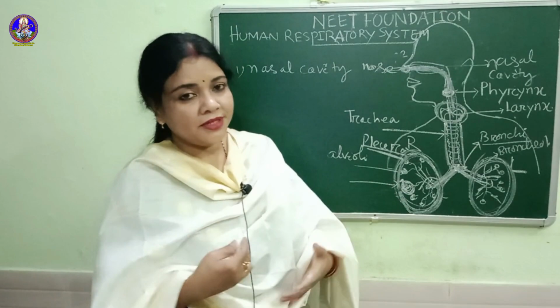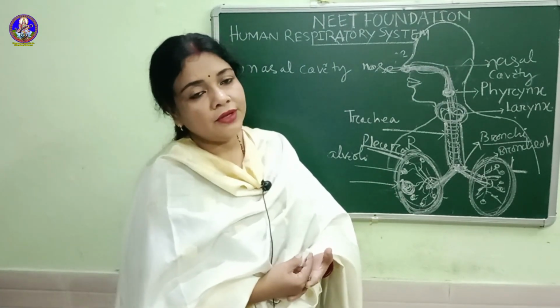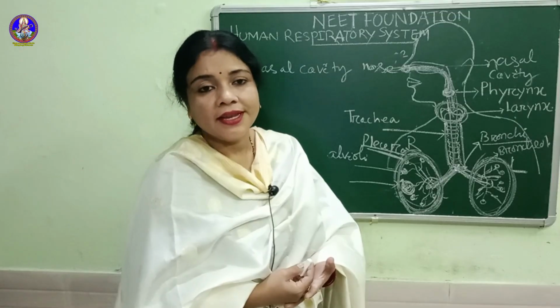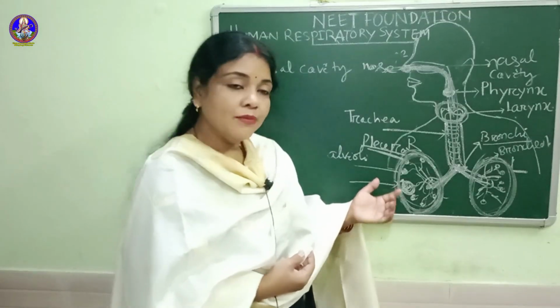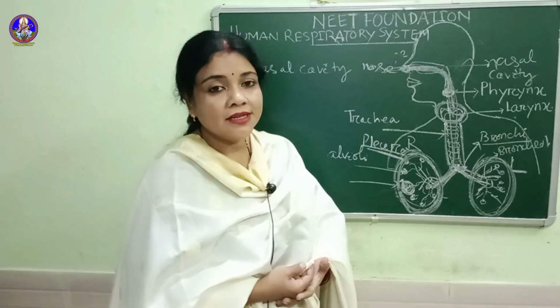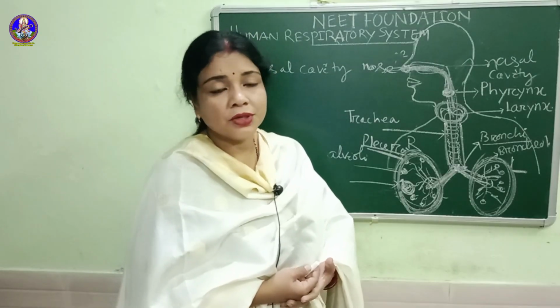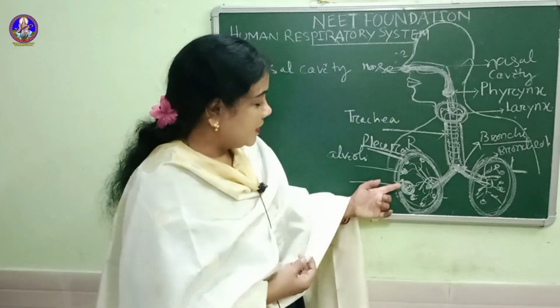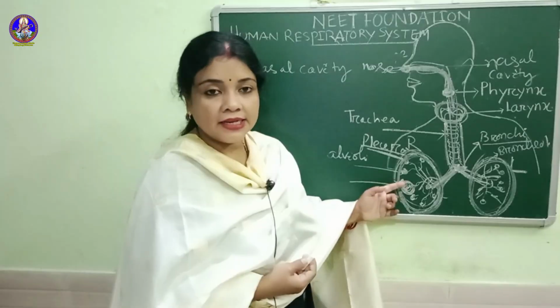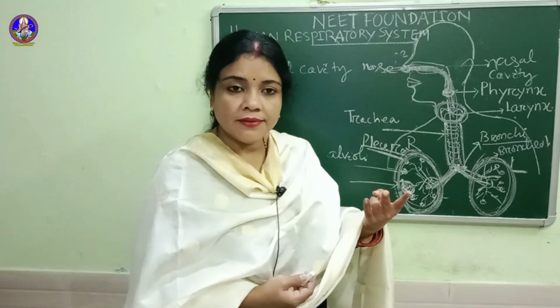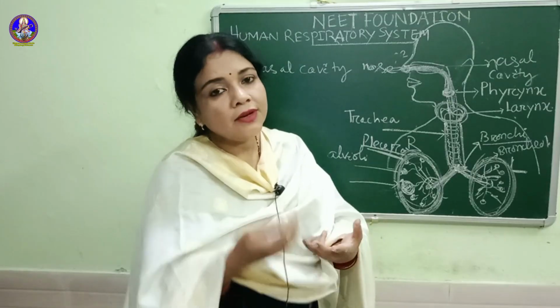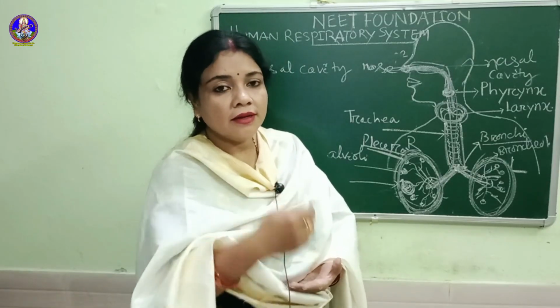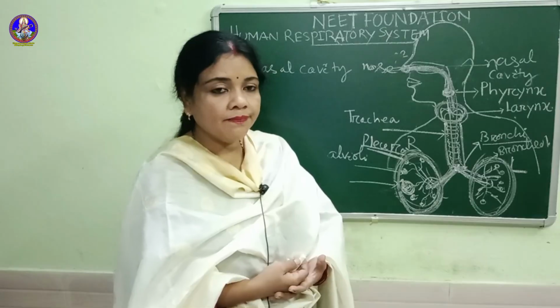So whenever we breathe, every cell and every organ of our body breathes. It gets oxygen. Simultaneously, our body generates carbon dioxide, which is a waste product for us, and it should be removed from our body. Breathing is of two types, inhale and exhale. In inhale we take the air in, in exhale we send the air outside.